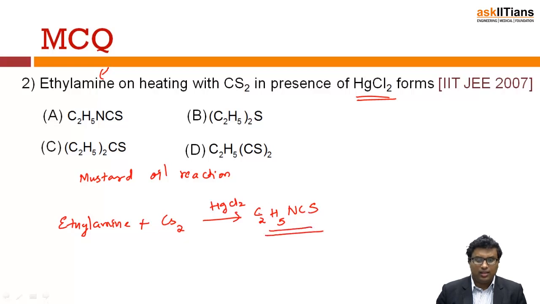This is the product formed in a mustard oil reaction. Let's look into the options: C2H5NCS. In the beginning itself, with option A, we got the correct answer. So the answer is A. So this is a mustard oil reaction.